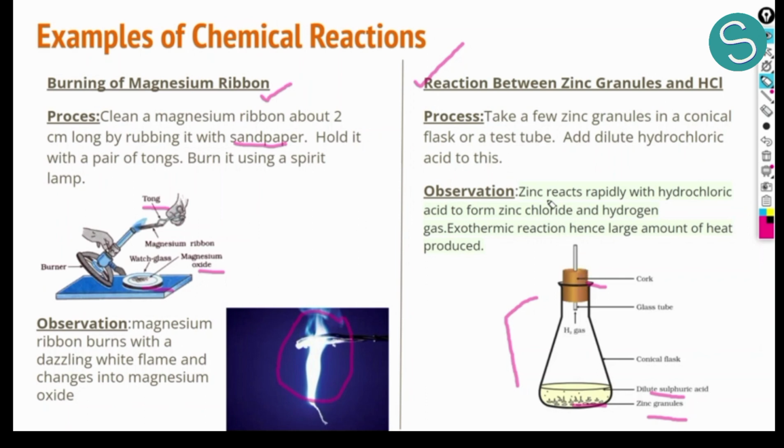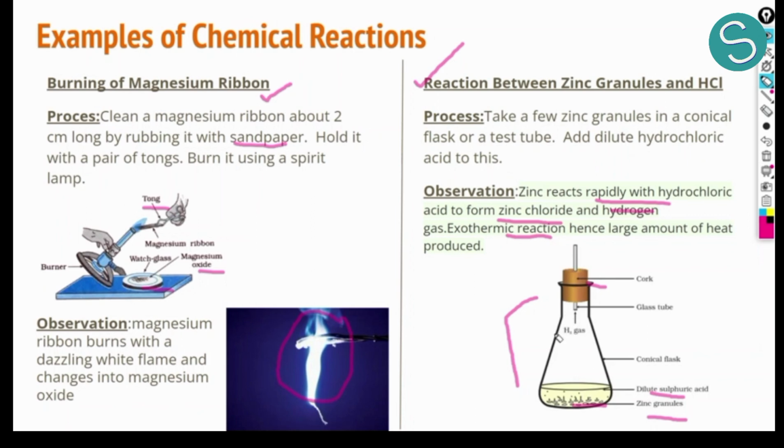We observe that zinc reacts rapidly with hydrochloric acid to form zinc chloride and hydrogen gas. Hydrogen gas can be seen evolving from this glass tube. This is an exothermic reaction. What do we mean by an exothermic reaction? By an exothermic reaction, we mean that temperature is releasing from the reaction, that heat is being produced.